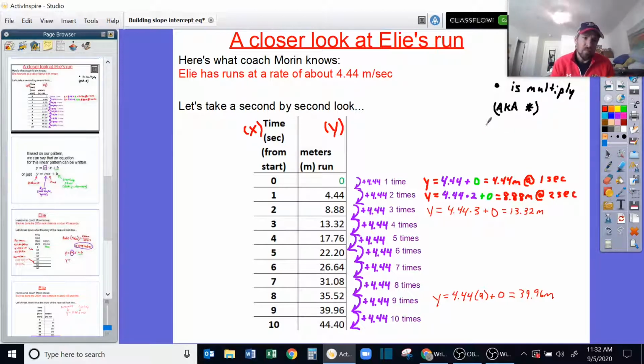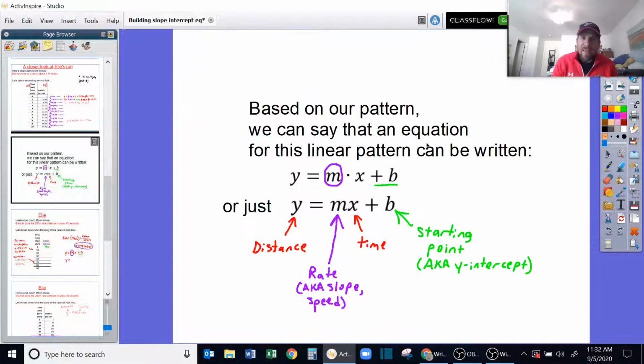So the basic pattern here that we can see is that if we want to write an equation for a linear pattern, what we have is our rate of change times how many steps we took. So this was our 4.44 meters per second. And then this x is representing our time in our story problem. But then we also had to add in whatever we started with. In our case, we were starting at 0. So this is plus 0.